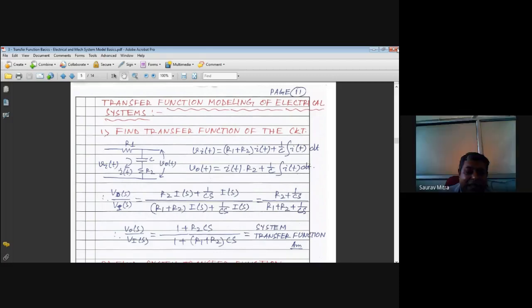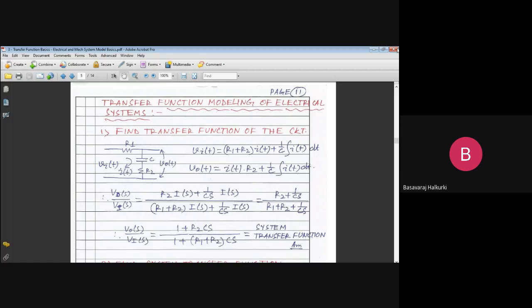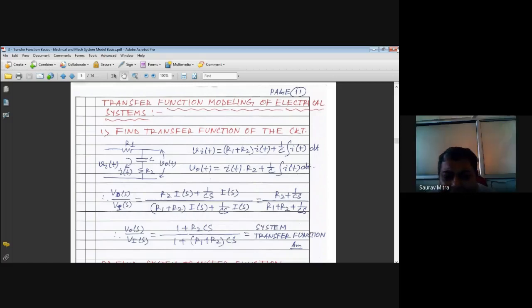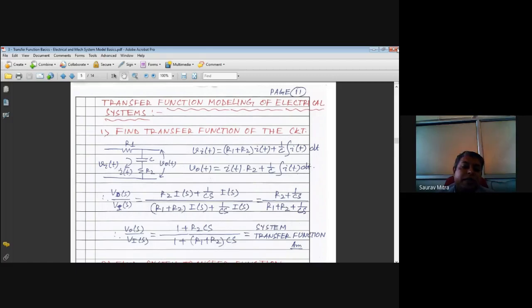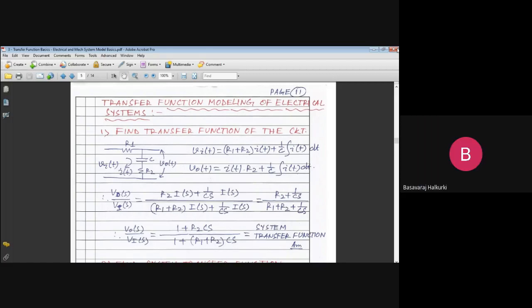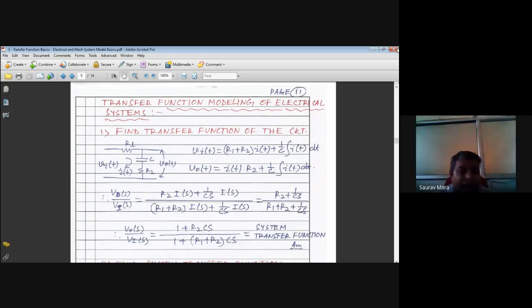Yes, sir. No, what is your doubt exactly? We are representing the current. Sir, what do we call LS? It is the capacitance. Okay, nothing. See, L is inductor. Yes, LS is inductor representing Laplace domain. That's all. Inductor. Okay, sir. See, LS, R1, R2, 1 by CS, these are values. These are not going to change. These are constants because this is a time invariant system. Depending on V1, what V1 you give, I1, I2, V2 will keep on changing. So you are supposed to find out just the relationship between them.